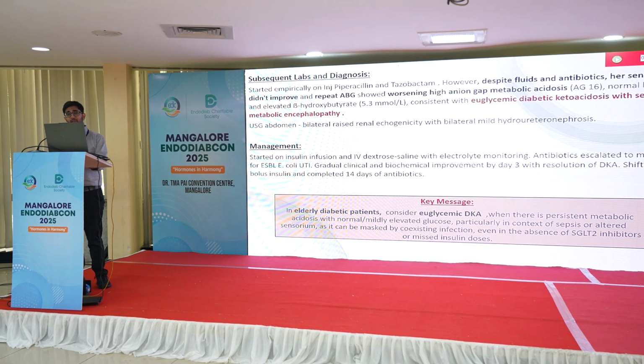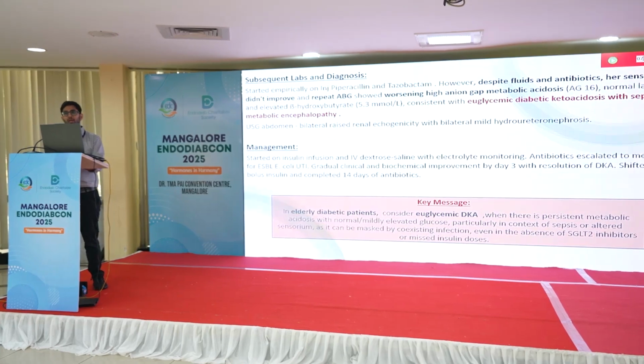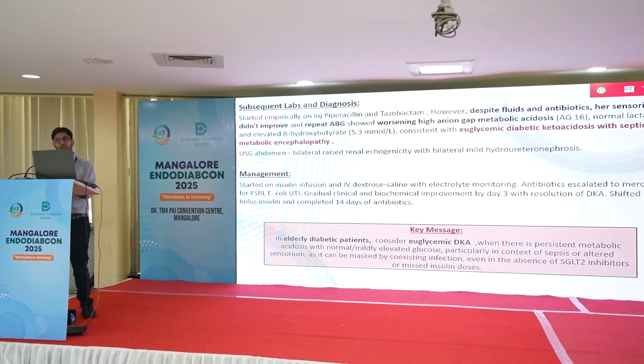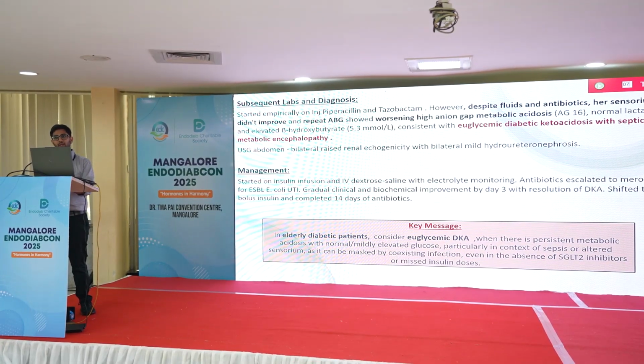However, even after starting broad-spectrum antibiotics, he didn't improve. So his sensorium worsened, hence repeat ABG was done, which showed high anion gap metabolic acidosis, suggestive of euglycemic decay, and serum ketones were also positive for beta hydroxybutyrate. Hence diagnosis was revised to euglycemic decay with septic metabolic encephalopathy. Same management was done, was started on insulin and IV dextrose saline with electrolyte monitoring.